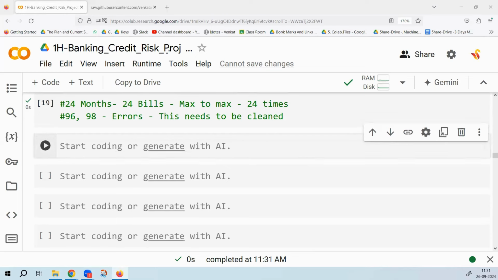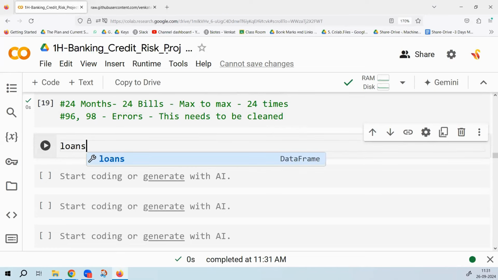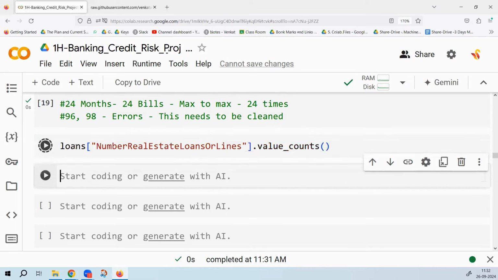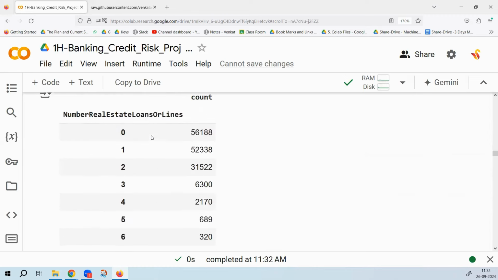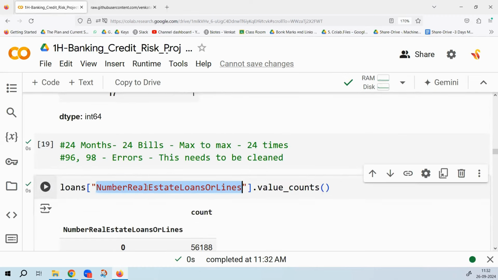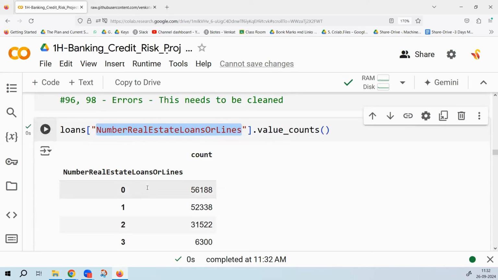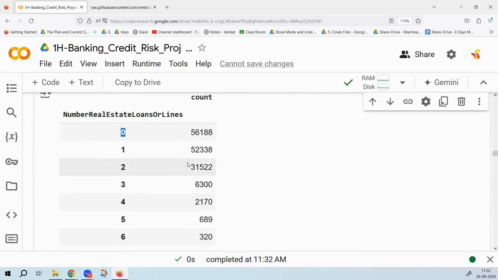After that, we will go to the next variable. The next variable is number of real estate loans. What is the difference between open credit lines and loans versus number of real estate loans? Real estate loan means home loans, for any property we have taken. So what does this 56,188 mean? They don't have any real estate or home loan. 52,000 have one home loan, 31,000 have two home loans, 6,000 have three home loans.